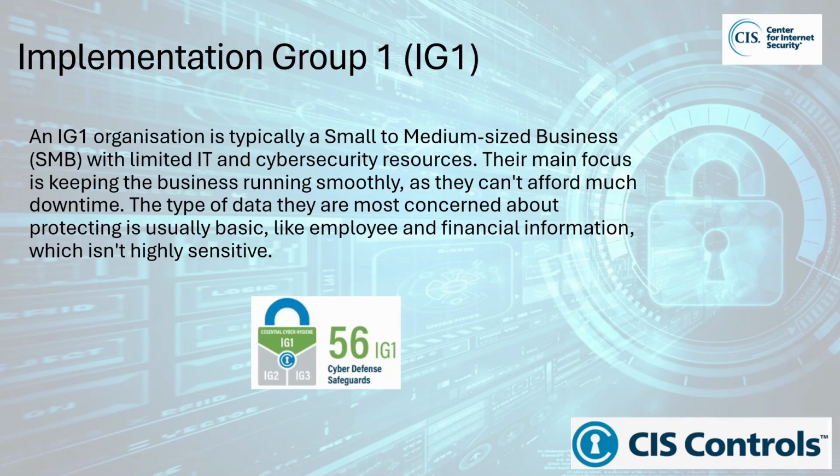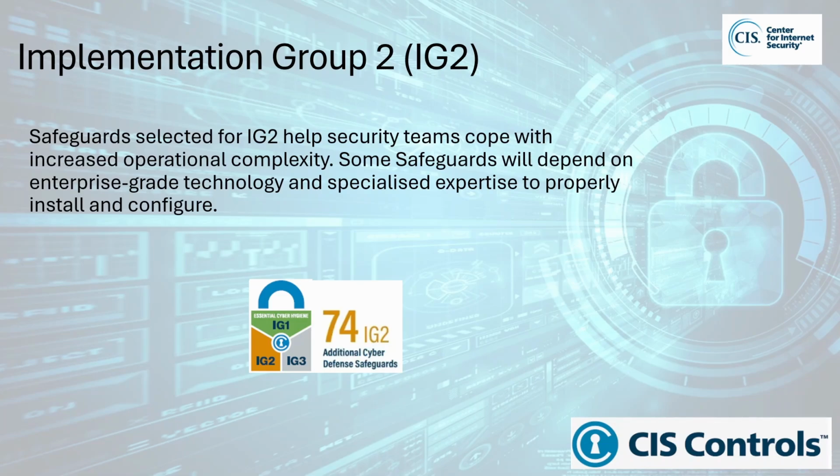Now let's look at IG2. An IG2 organization has staff dedicated to managing and securing IT systems. These businesses support different departments, each with its own level of risk depending on their job roles and goals. Smaller parts of the organization may also need to meet regulatory requirements. IG2 enterprises typically handle more sensitive data, like client or company information, and can tolerate short periods of service disruption. However, a key concern for these organizations is losing public trust if a security breach happens.